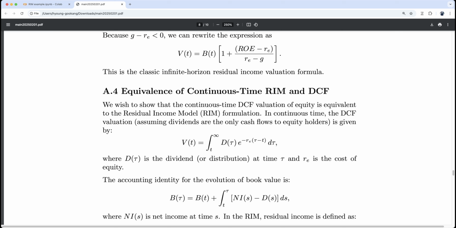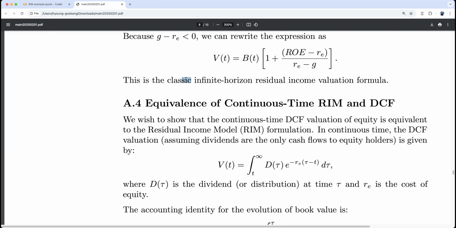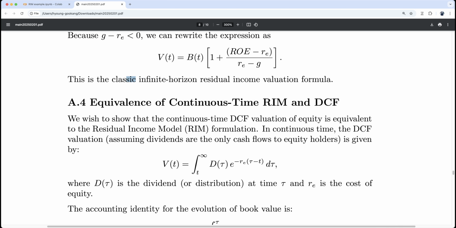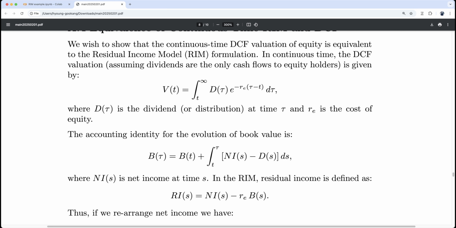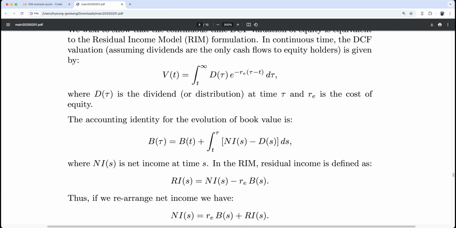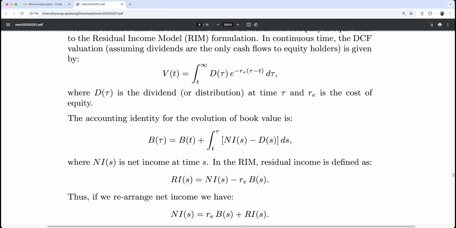Here d tau is the dividend distributed at time tau, and r_E is the cost of equity. Now the accounting identity of the book value: book value at time tau is initial book value plus the summation of retentions, net income minus dividend over time. NI_s is net income at time s, and in the RIM, residual income is defined as RI_s equals NI_s minus r_E B_s.